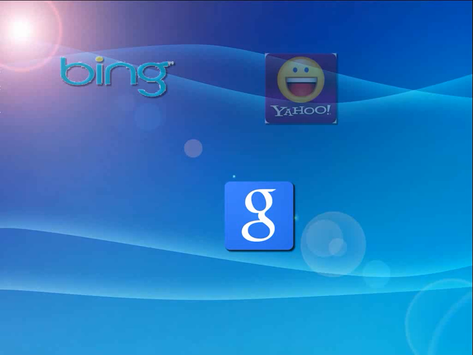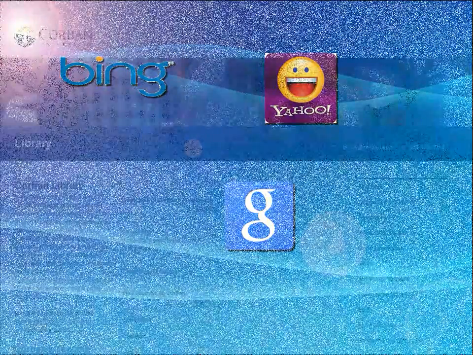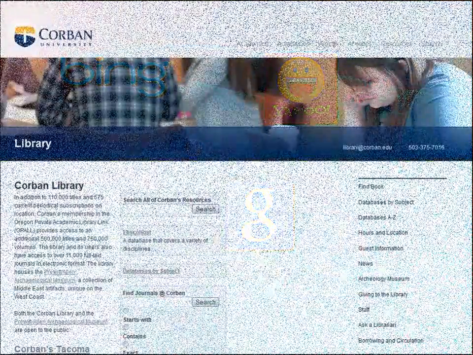When you are looking for information, where is the first place you go? Chances are it is Google or some other search engine on the web. While these are good resources to use, I would like to introduce you to another resource that may be useful for your academic pursuits here at Corban University, Corban University Library's website.